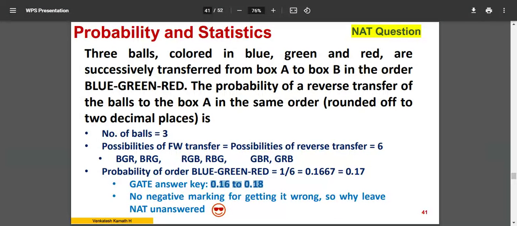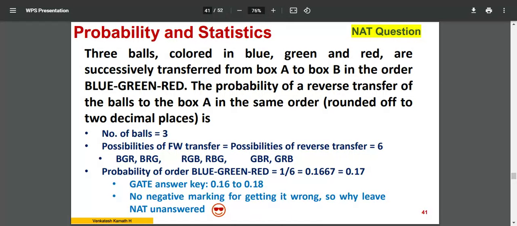Their software considers all values starting from 0.16 up to 0.18. In this range, whatever is your answer, it will consider. So you just have to look at the GATE answer key once it is released. If your answer is within this range, you don't have to bother whether you have written 3 decimals, 2 decimals, or anything. If it falls within this, your answer is correct.